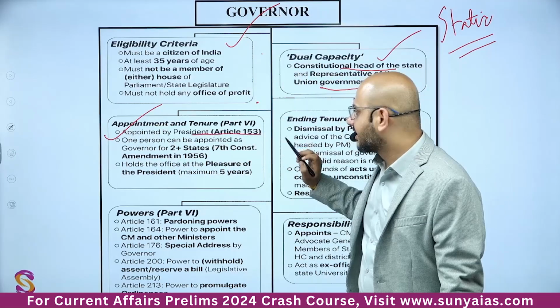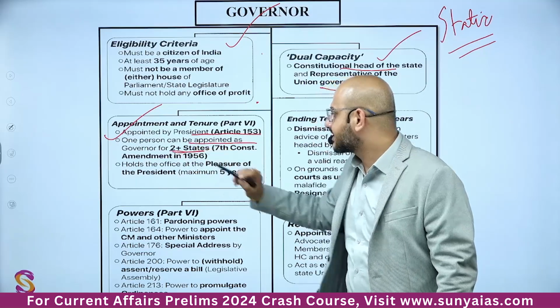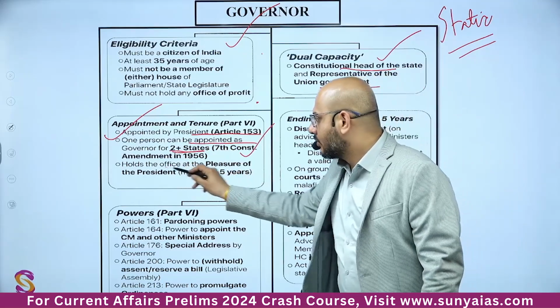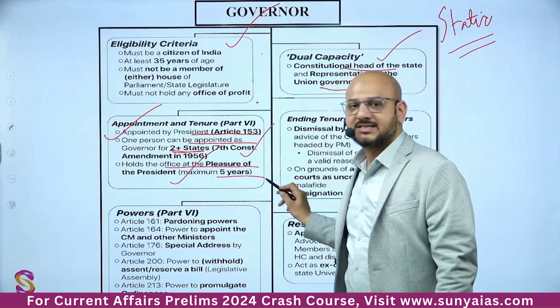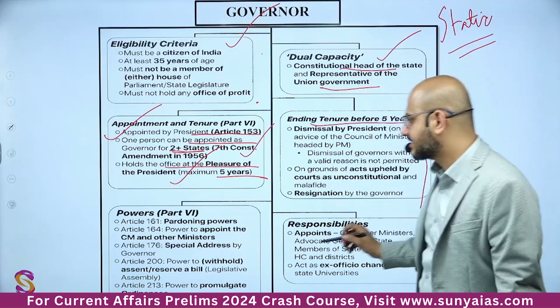Appointed by the president, Article 153. One person can be appointed as governor for 2 or more states, 7th Constitutional Amendment Act 1956. Holds office at the pleasure of the president, maximum 5 years. Ending tenure before 5 years: what are the provisions? Simple thing it is.